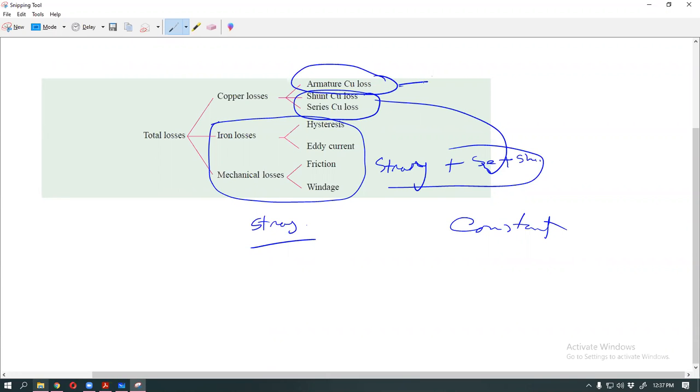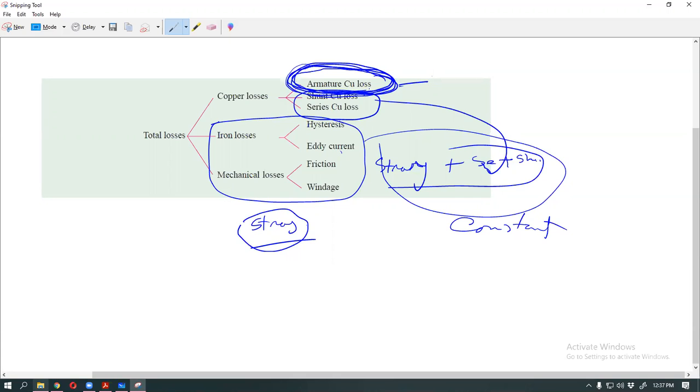This loss is the variable loss. Stray loss means iron and mechanical loss. Iron means magnetic, and mechanical. Both together have the new name, stray loss. Stray loss and the constant loss, plus shunt and series, all these losses are constant, fixed. Only the armature loss is not fixed. It is the variable, changeable loss.